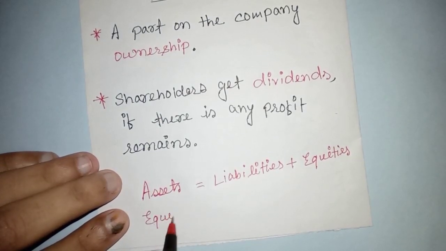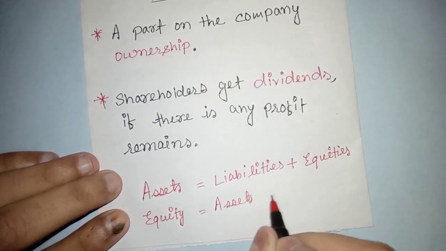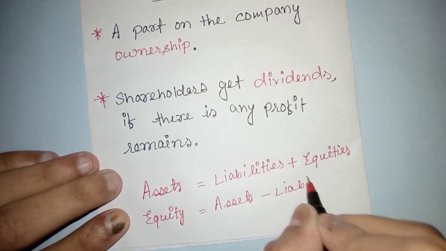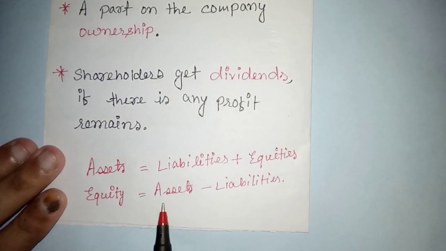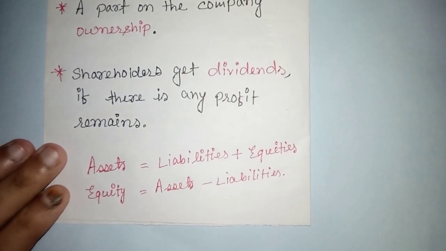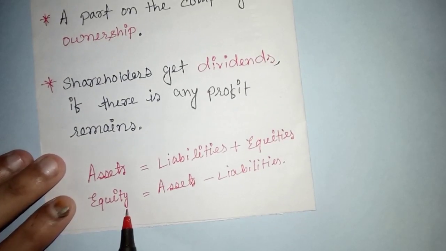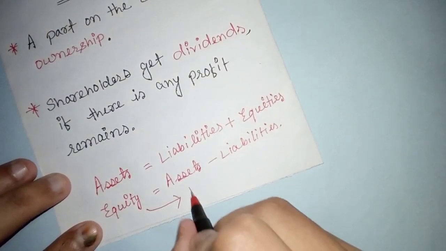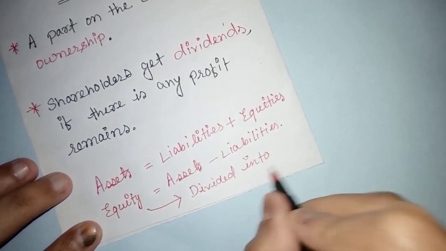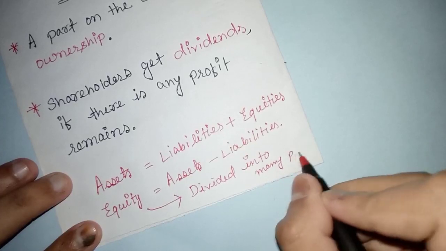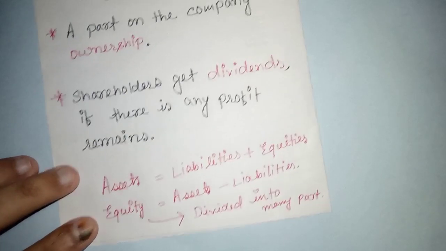So equity is equal to assets minus liabilities. Okay. So equity is nothing but what remains from the assets after paying the liabilities, and that equity will be divided into many parts, and each part will be called an equity share.